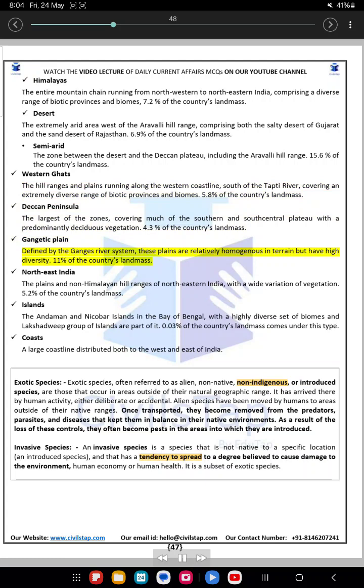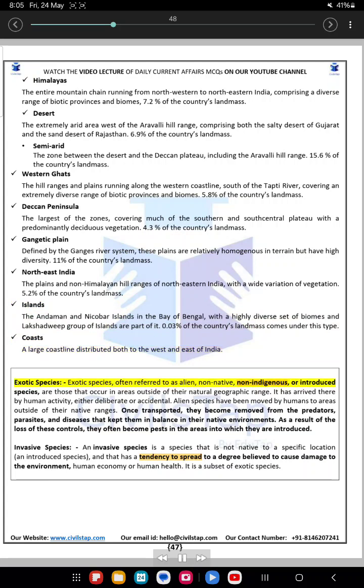Gangetic Plain. Defined by the Ganges River system, these plains are relatively homogeneous in terrain but have high diversity. 11% of the country's landmass. Northeast India. The plains and non-Himalayan hill ranges of northeastern India, with a wide variation of vegetation. 5.2% of the country's landmass. Islands. The Andaman and Nicobar Islands in the Bay of Bengal, with a highly diverse set of biomes, and the Lakshadweep group of islands are part of it. 0.03% of the country's landmass comes under this type. Coasts. A large coastline distributed both to the west and east of India.